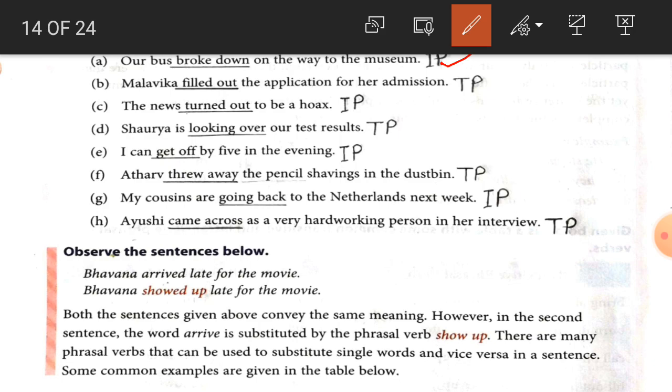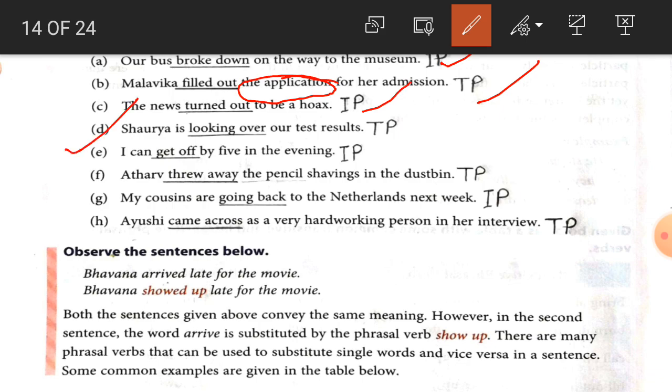Malvika filled out the application for her admission. So here there is object, the application. That's why it is transitive phrasal verb. The news turned out to be a hoax. So here there is no object, that's why intransitive.